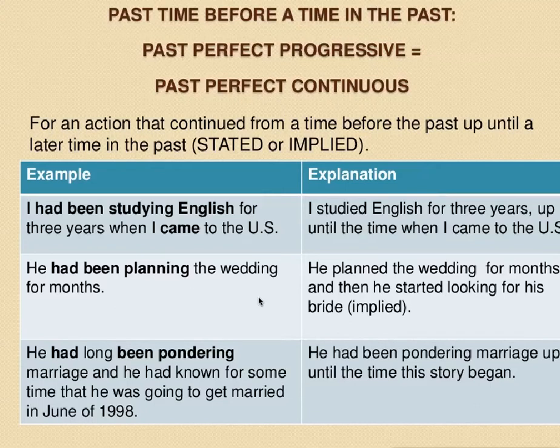He had been planning the wedding for months. He had planned the wedding for months, and then he started looking for his bride, and that's implied. He had been pondering marriage, and he had known for some time that he was going to get married in June of 1998. So he had been pondering marriage up until the time this story began.